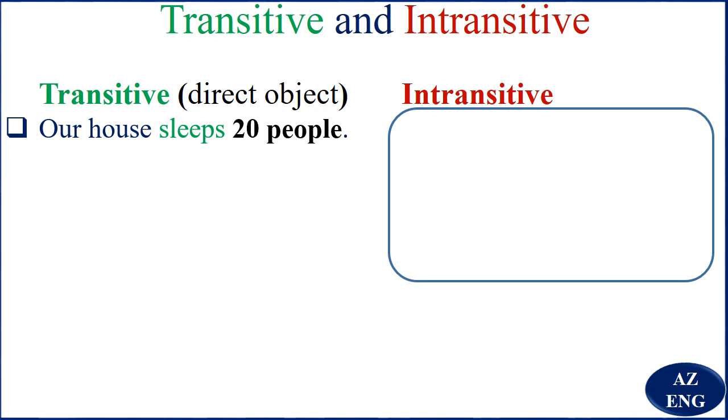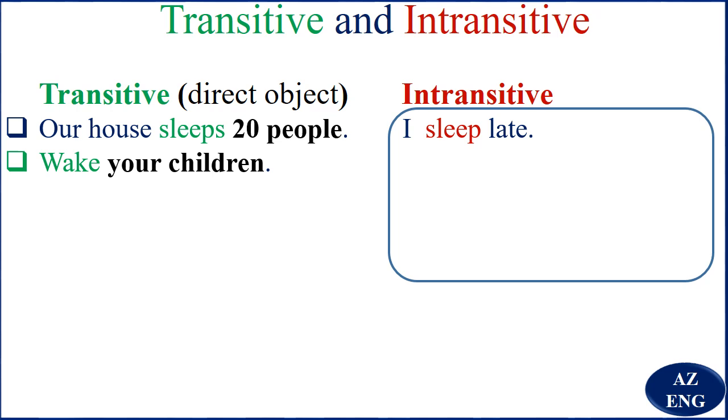What is our direct object? 20 people. But like here, I sleep late. The meaning is different. Here it is intransitive. Where is the object? You don't have an object here. So sleep here is intransitive. Wake your children. You see, wake whom? Your children. Your children is our direct object. So you see here it is transitive. But here, I wake early. Here it is intransitive. You don't have an object here.